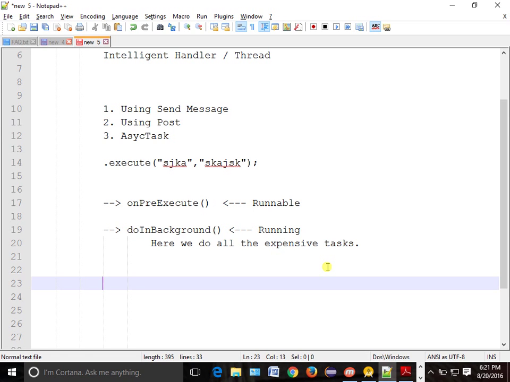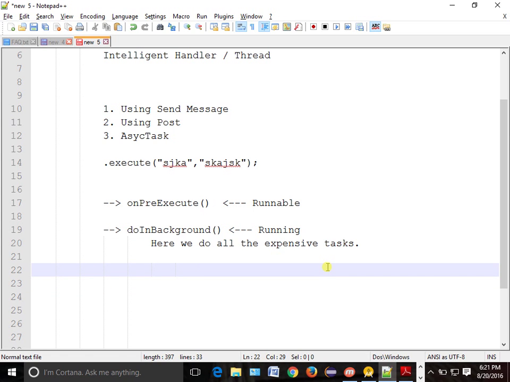So from doInBackground, we call one of the methods. What is the method we call? Progress update. From doInBackground. No, that is also one of the calls. I will tell you. We will call progress update.